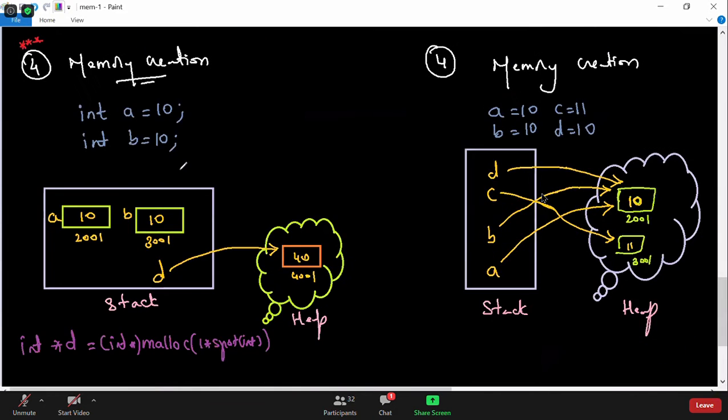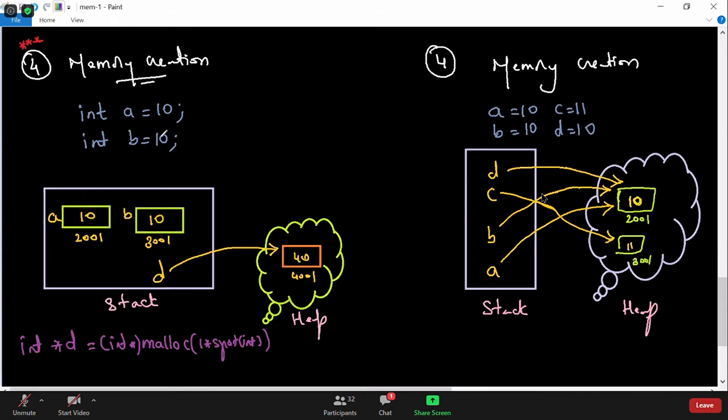Finally, the fourth point: we talked about memory creation, how the memory gets created. We learned that when we say int a is equal to 10 and int b is equal to 10, two different blocks get created. When we say int a is equal to 10, 2 bytes or 4 bytes of memory get allocated for it. And when I say int b is equal to 10, another 2 or 4 bytes get created. Even though the values are the same, two different blocks get created.